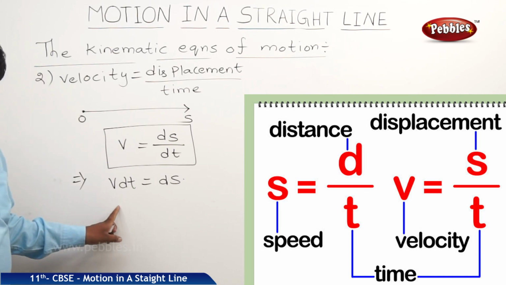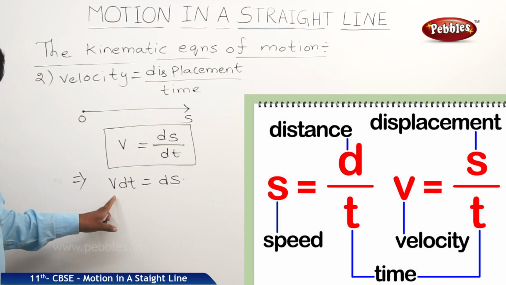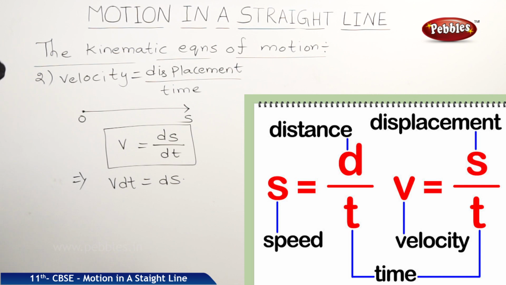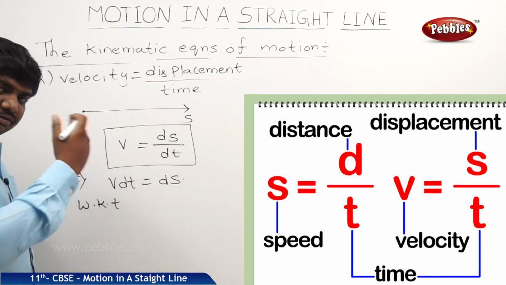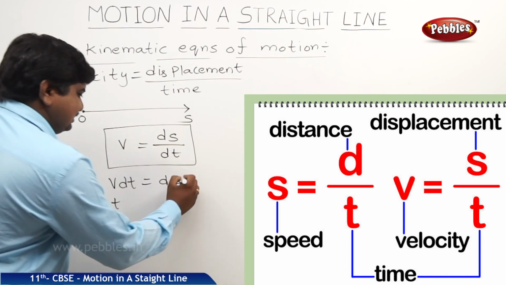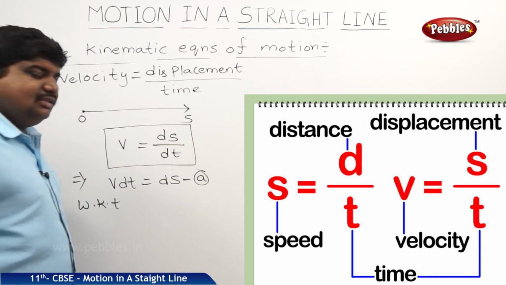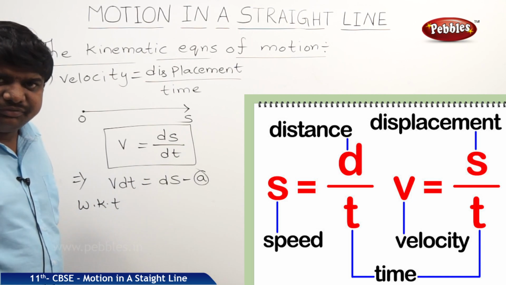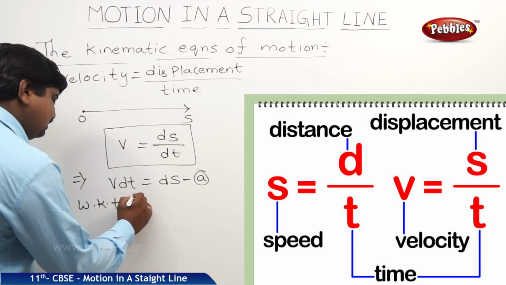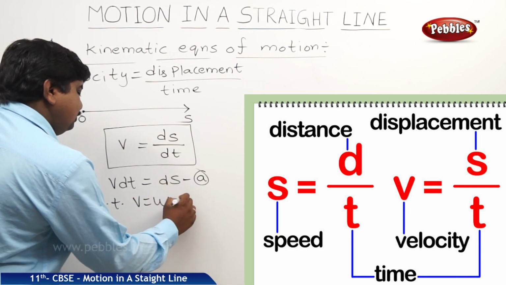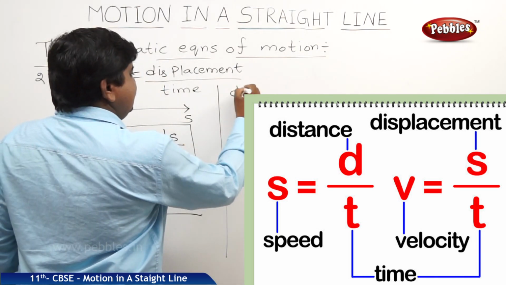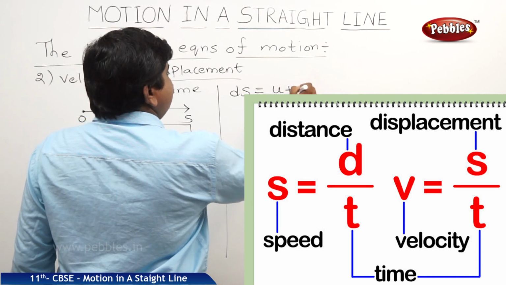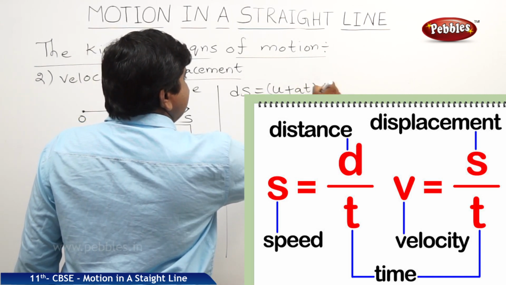From the first kinematic equation of motion, we know that v is equal to u plus at. Now we are substituting v is equal to u plus at in this equation. Let us call this equation b, for convenience. Therefore ds is equal to u plus at into dt.